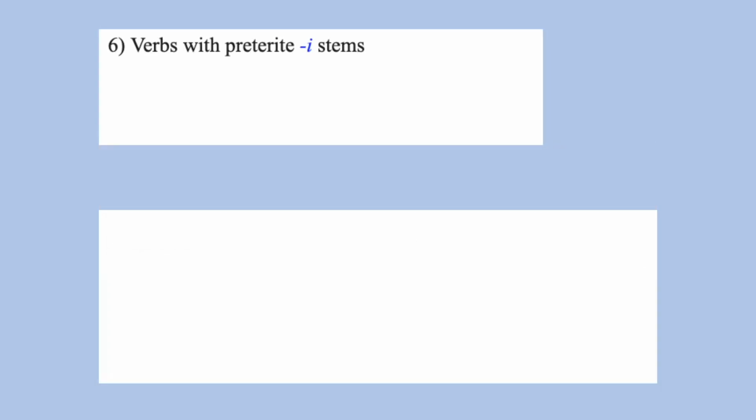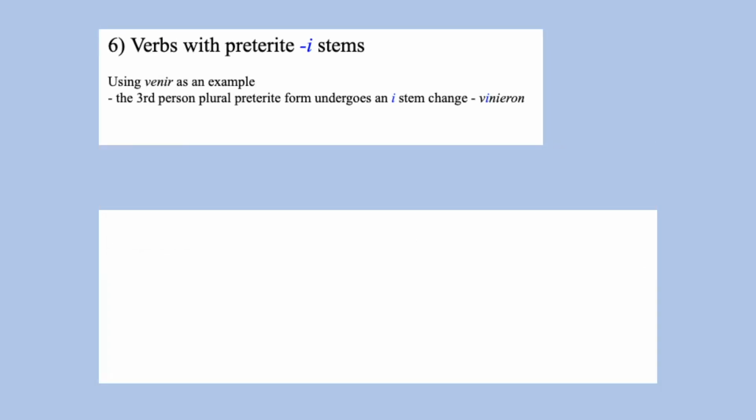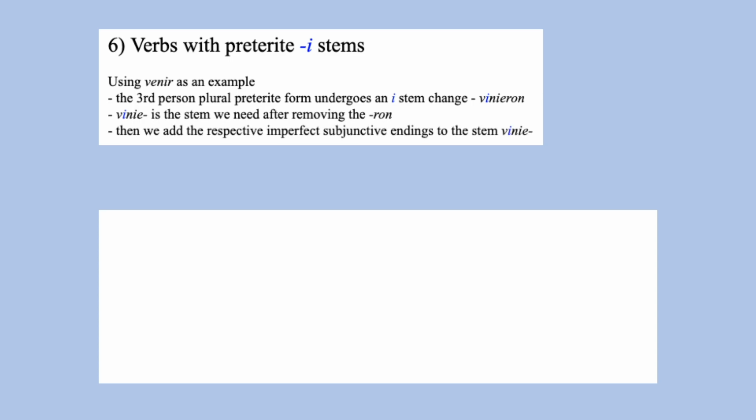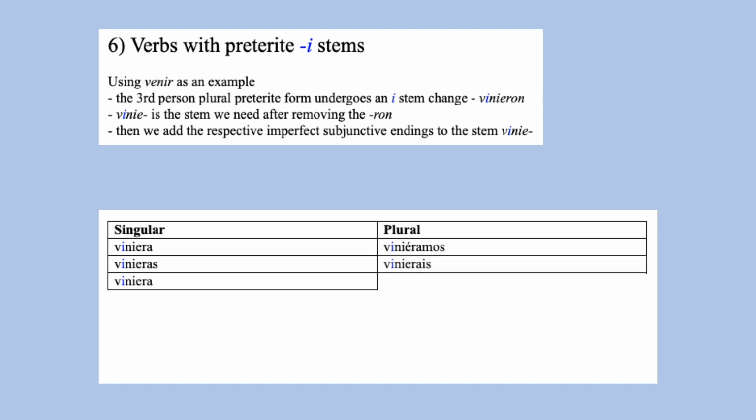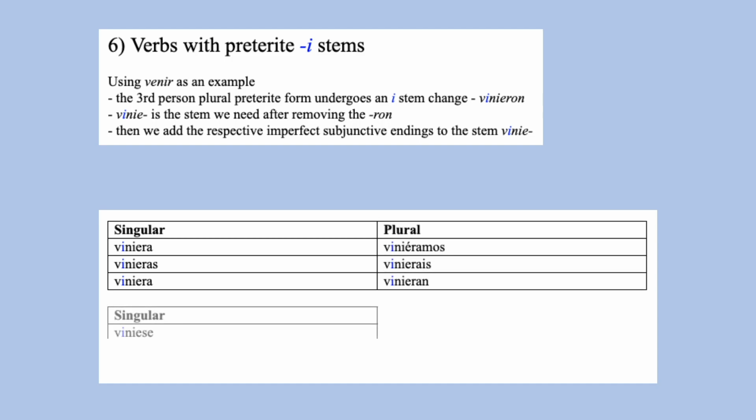For verbs with preterite I stems using venir as an example, its third person plural preterite form is vinieron. We remove the ron to obtain the stem vinie, and to this stem we add the imperfect subjunctive endings afterwards. Viniera, vinieras, viniera, viniéramos, vinierais, vinieran.